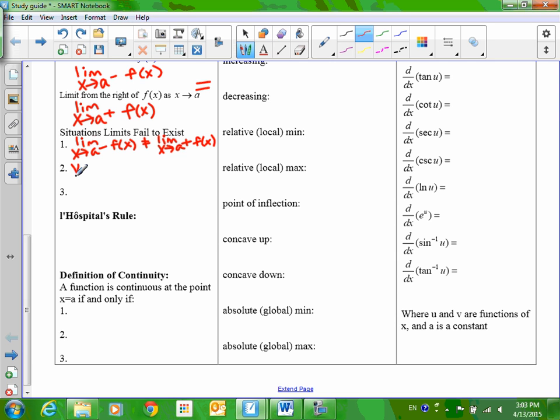But this is why we're going over it. I'm going to start writing it, and I want you to shout it out when you think you know. Vertical asymptote. A vertical asymptote. Because at a vertical asymptote, you can never cross over a vertical asymptote. There's no meeting. Okay? This kind of falls under the fact that the left and right-sided limits don't approach, but it's for a different reason.